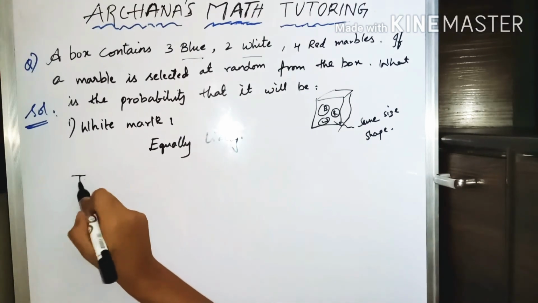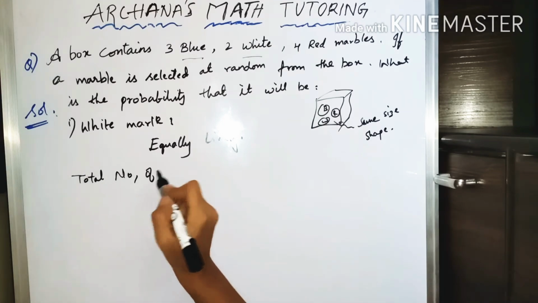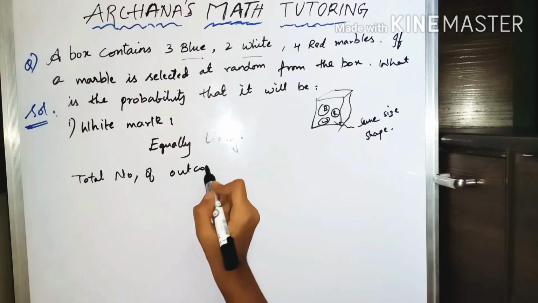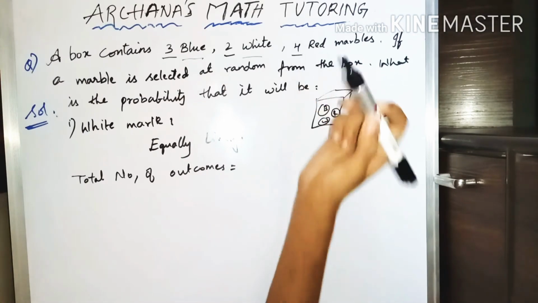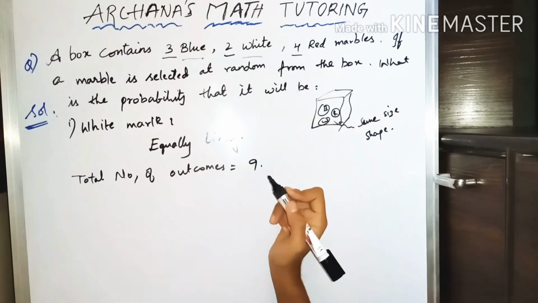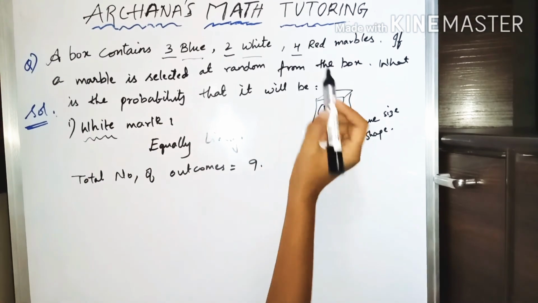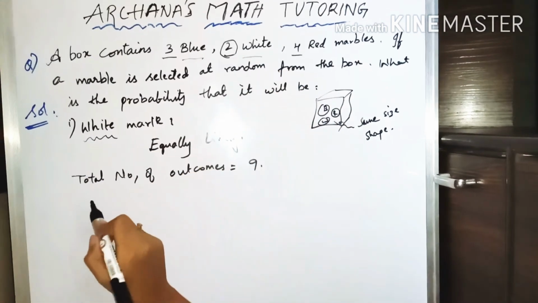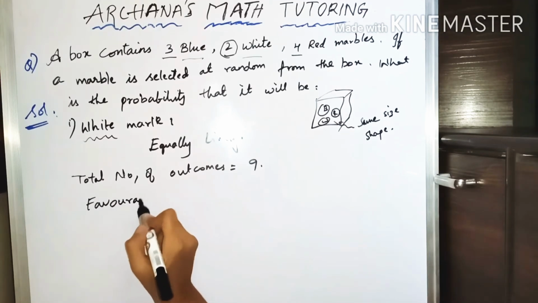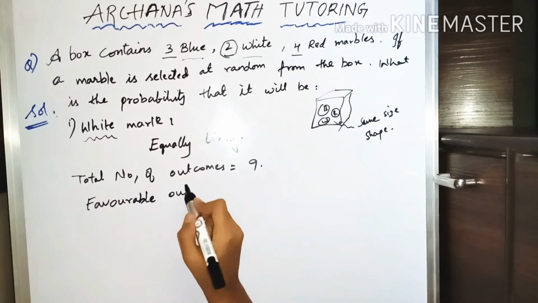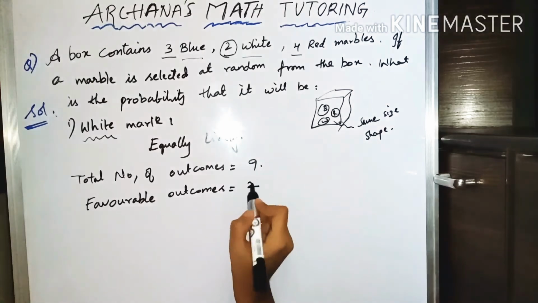So the total number of outcomes is nothing but the total number of balls, which is 3 plus 2 plus 4. 5 plus 4 is 9. So the total number of outcomes is 9. But he is asking for the probability of getting a white marble. So how many white marbles do we have? We have totally 2 white marbles. So favorable outcomes are, what is a favorable outcome? That is nothing but selecting a white marble, which is 2. So the favorable outcomes are 2.